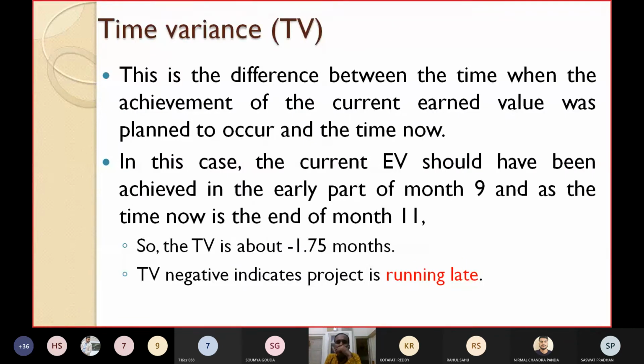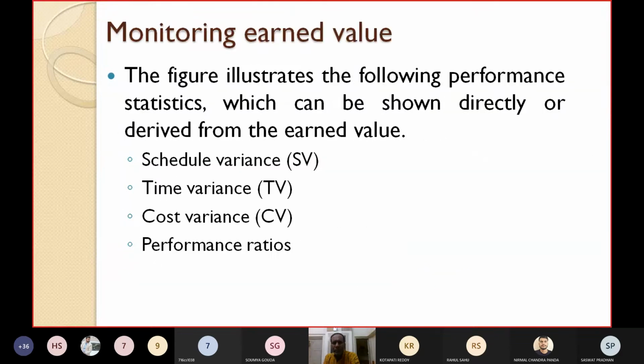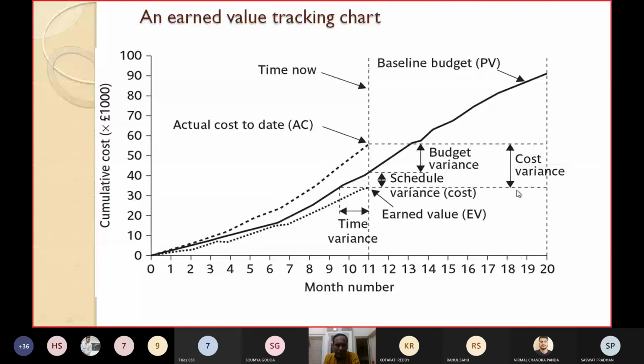Time variance has a similar meaning. This is the difference between the time when the achievement of the current earned value was planned to occur and the time now. In this case, the current EV should have been achieved in the early part of month 9. Please see the figure. What was planned as the completion time?